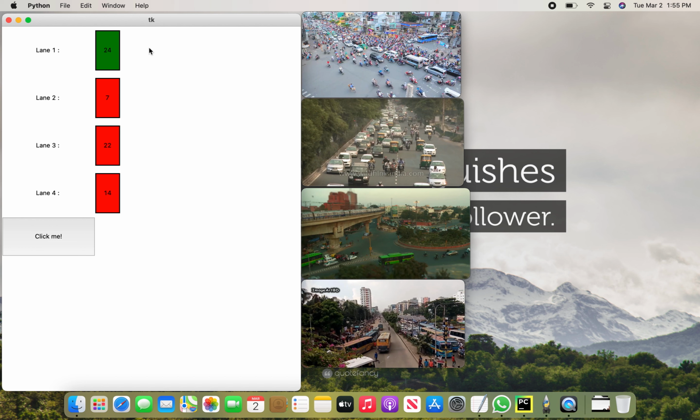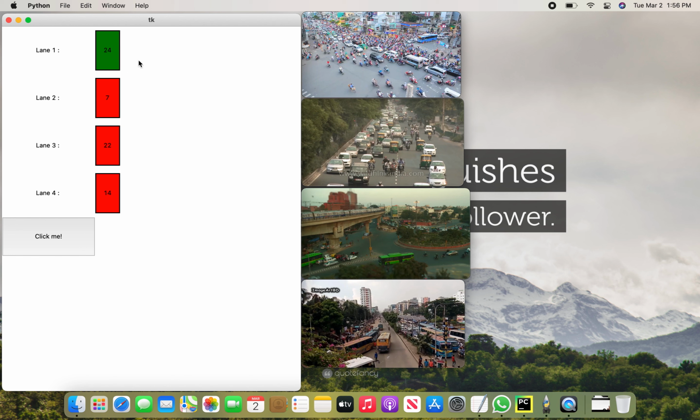For example, in the current state of the application, you can see lane 1's respective box is green. It is green because it has a higher number of vehicles, and inside each box is a number: lane 4 has 14, lane 3 has 22, lane 2 has 7, and lane 1 has 24. That's why lane 1 has the green box, because it has the highest number of vehicles. That is why our system has decided to give it the green light.